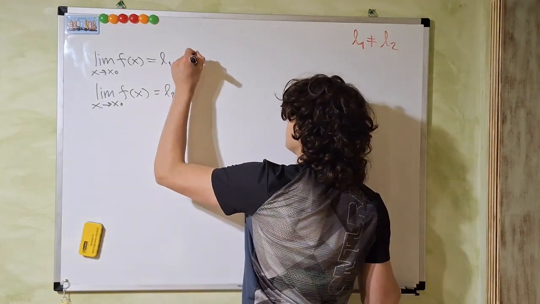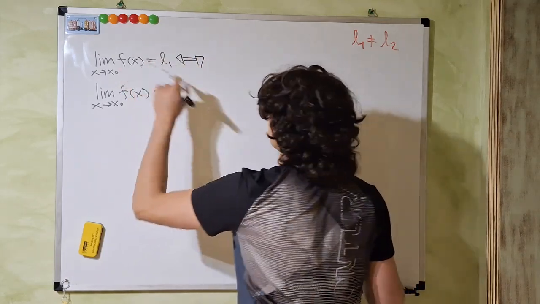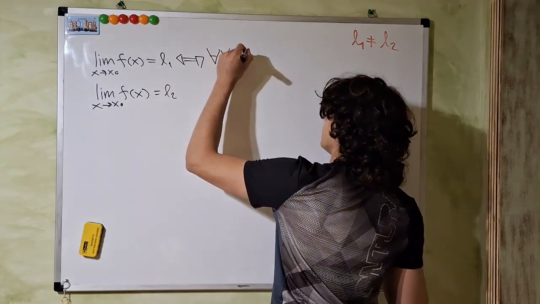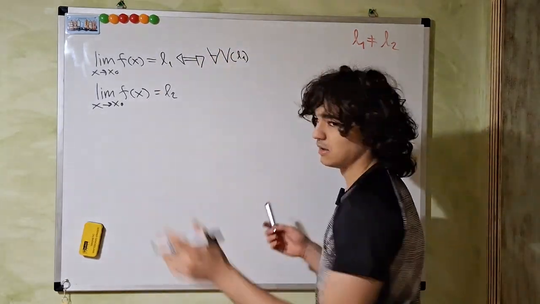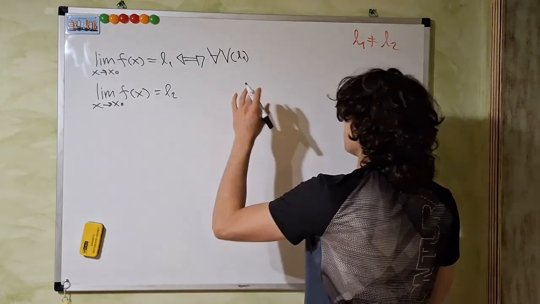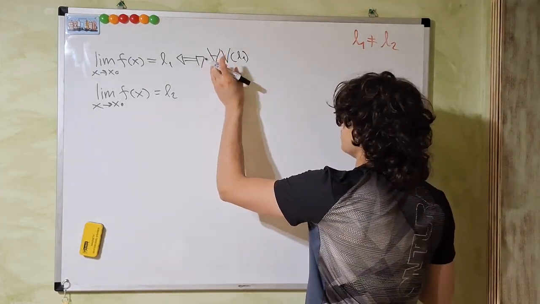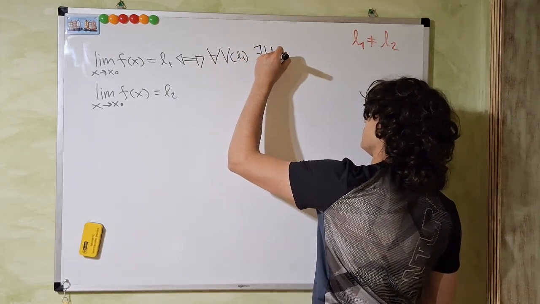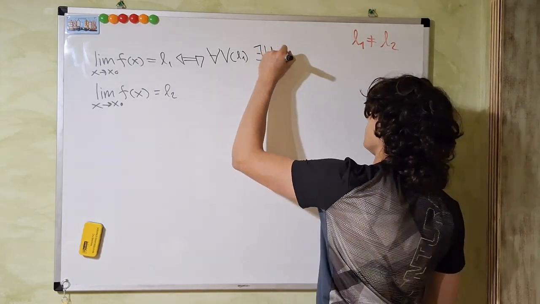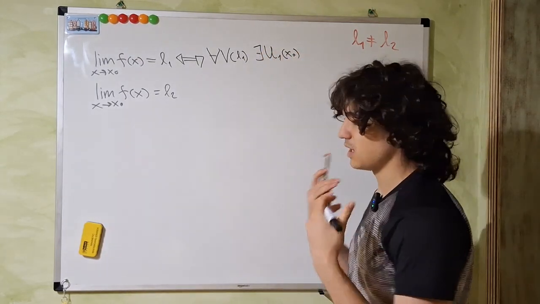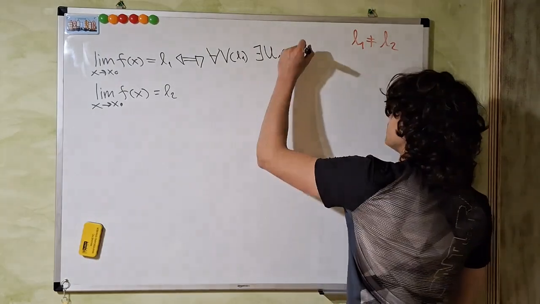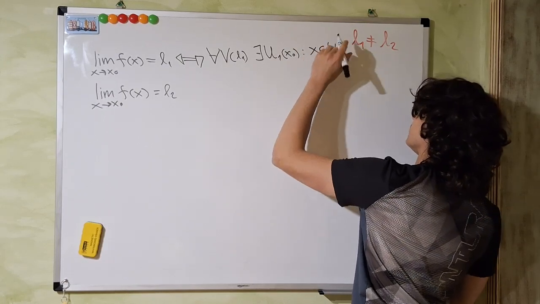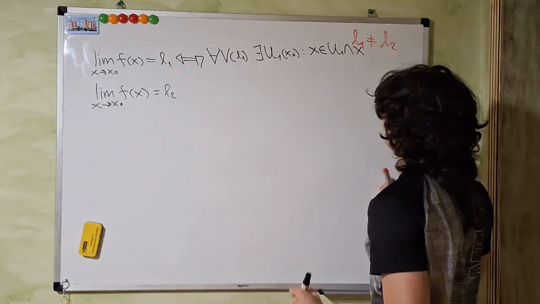Now, by definition, the first statement means that for every neighborhood V of L1, where L1 could be infinity, minus infinity, or a real number, it doesn't matter because this is a general definition, there exists another neighborhood, I'm calling it U1, a neighborhood of x0, where x0 can also be infinity, minus infinity, or a finite number, such that x belonging to U1 intersection the domain of the function.